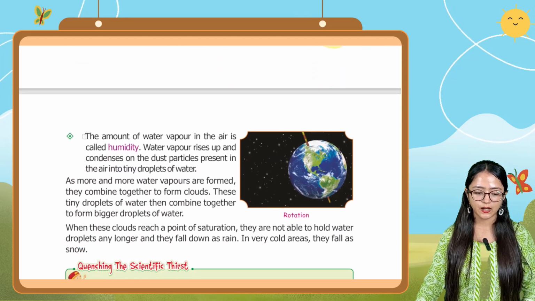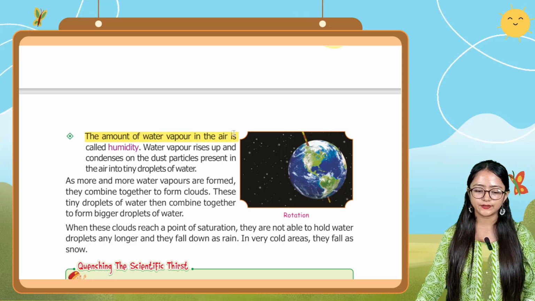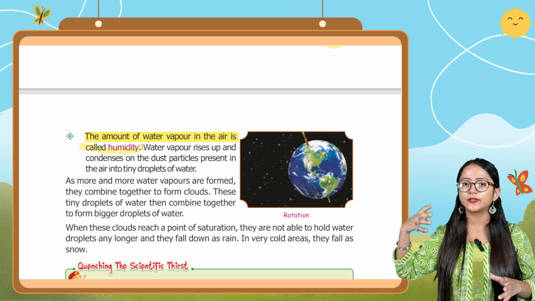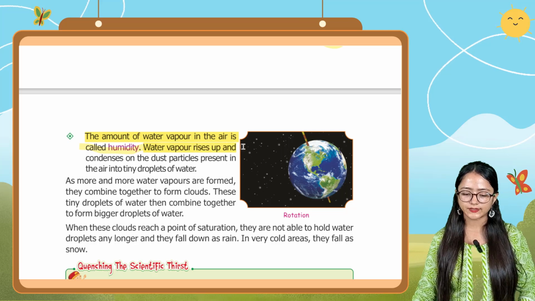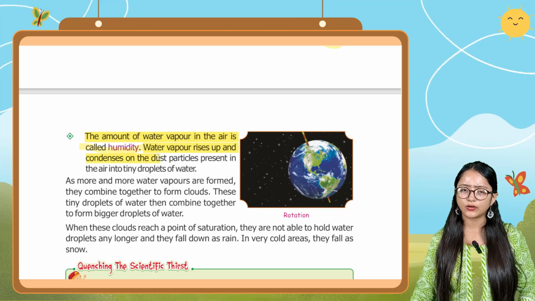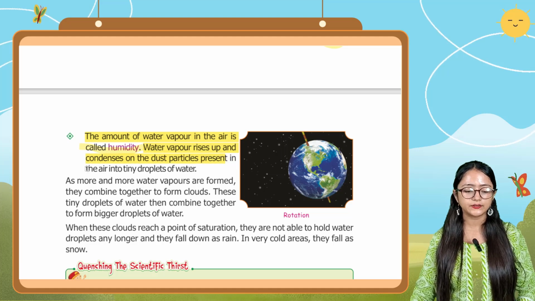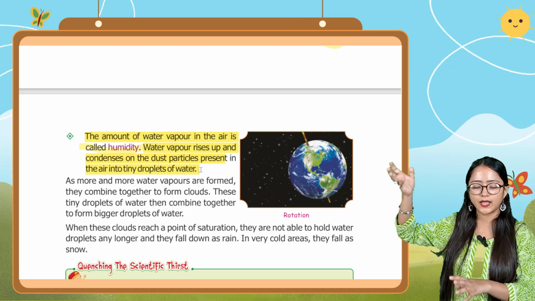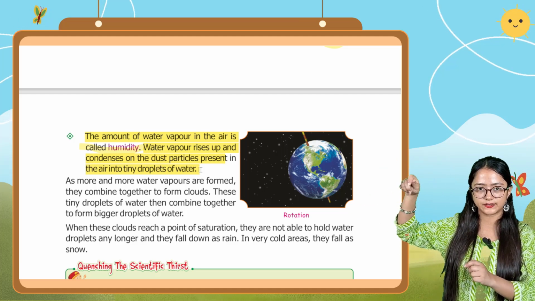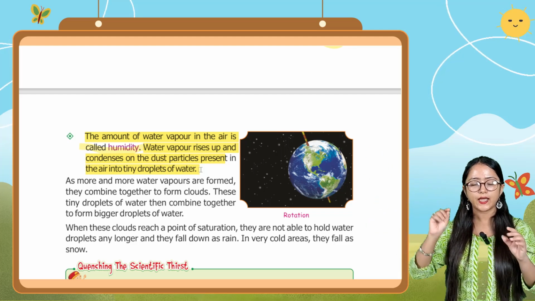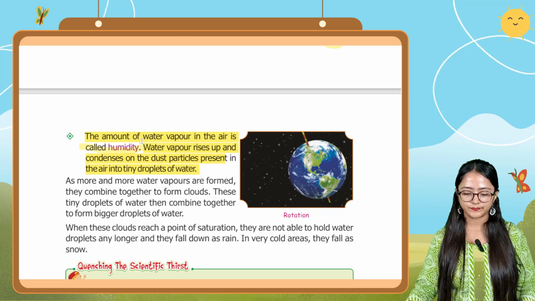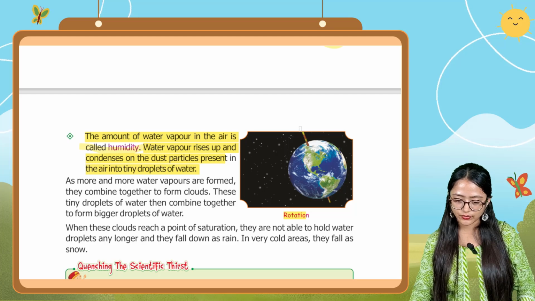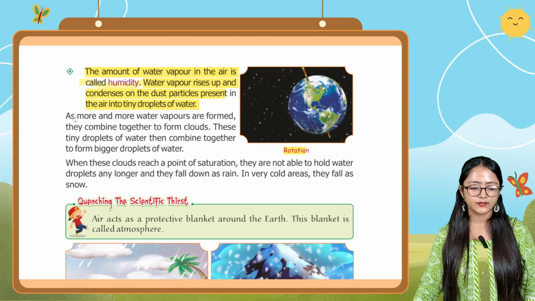Now the next point is that the amount of water vapor in the air is called humidity. Water vapor rises up and condenses on the dust particles present in the air into tiny droplets of water. Here you can see the rotation, where the earth is rotating on its own axis.